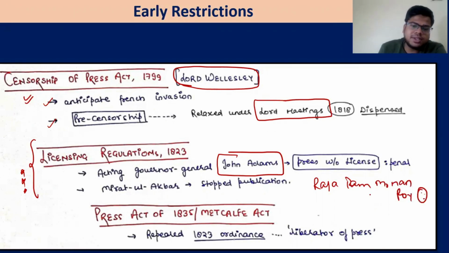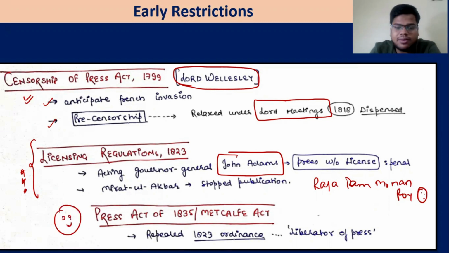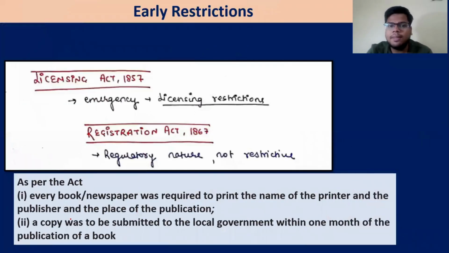Then you have the Press Act of 1835. It was good for Indians. It is known as the Metcalfe Act. It repealed the 1823 ordinance, and that is why it is known as the Liberator of the Press. Yes, some restrictions were there, but this draconian act was removed by Charles Metcalfe.